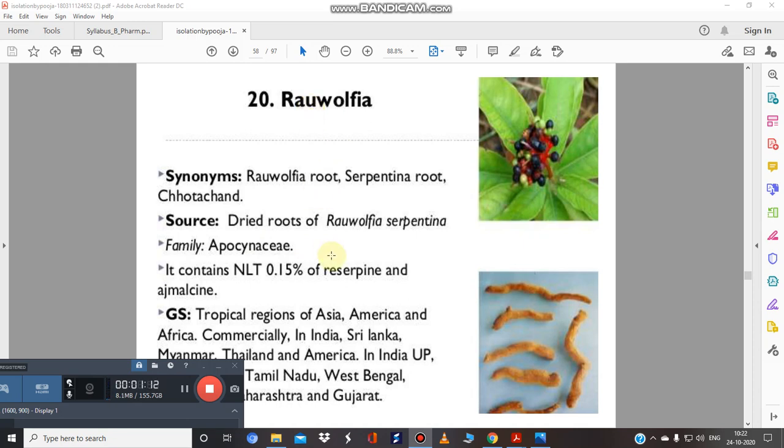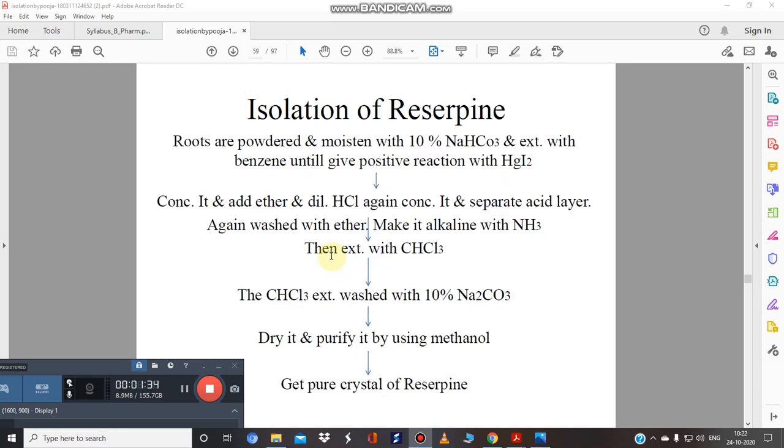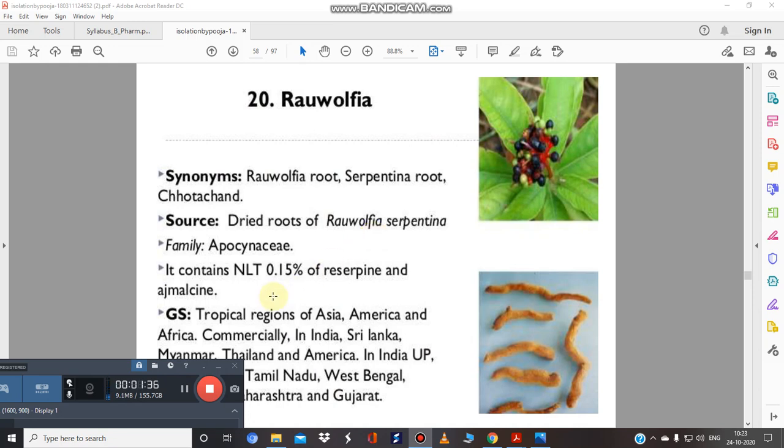So if you want to remember this biological source, try to correlate the families. Try to read the botanical names with one family. Suppose you remember five plants that belong to one family, that will become easier for you. Just like Atropa belladonna or Datura stramonium, they all belong to the Solanaceae family. So yes, it contains reserpine as the main active constituent.